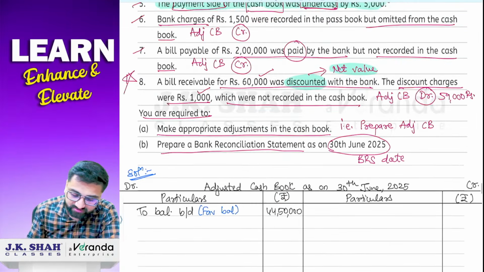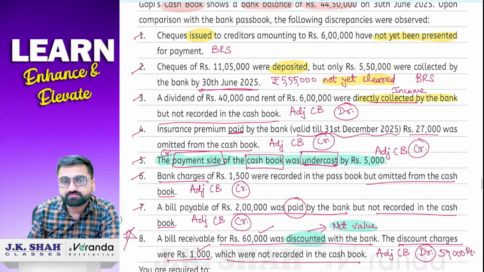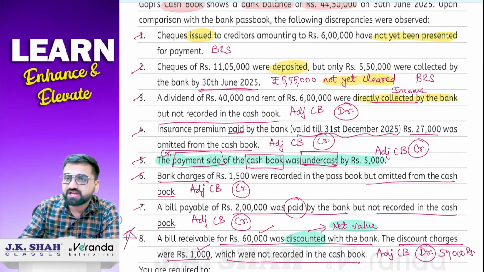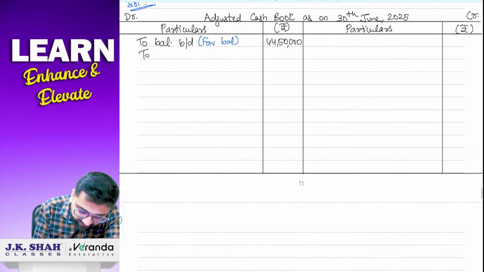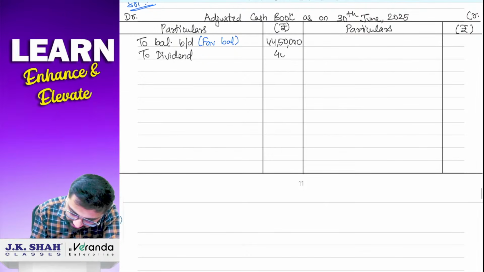Next, now just read these pointers one by one. We will skip the BRS one. The debit one of the adjusted cash book will go to debit, the credit one will go to credit side. Point number 3, dividend and rent has been received to you. So we'll write down here to dividend. The amount of dividend is 40,000. And next we are going to write down to rent. The amount of rent is how much? 6 lakh. So we'll write down here 6 lakh.